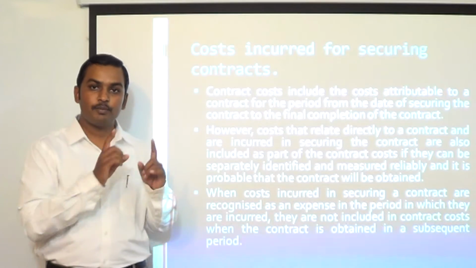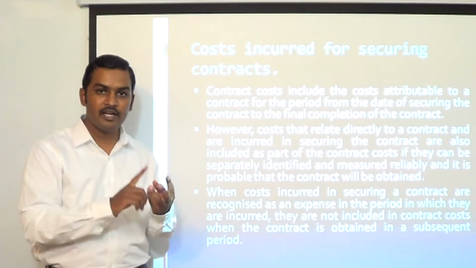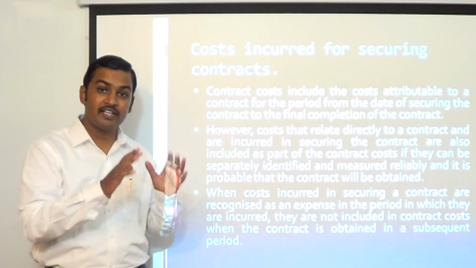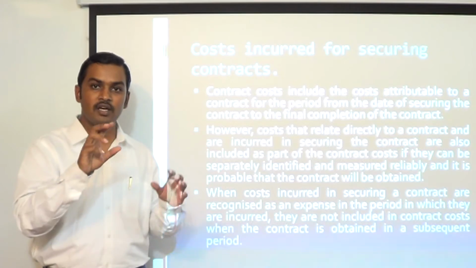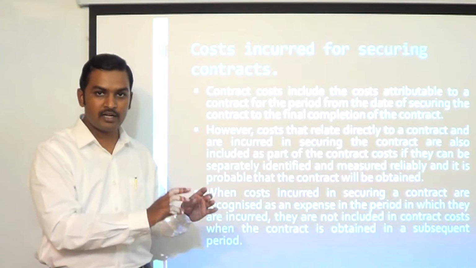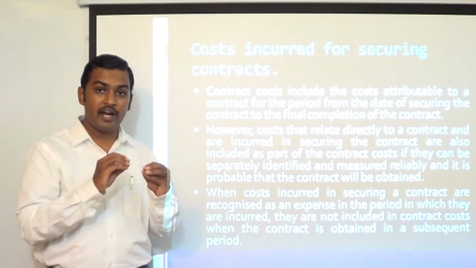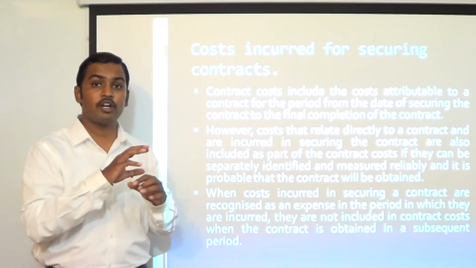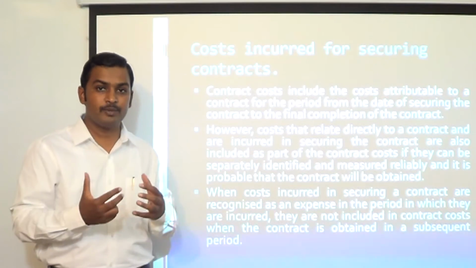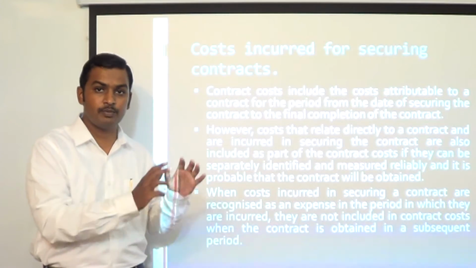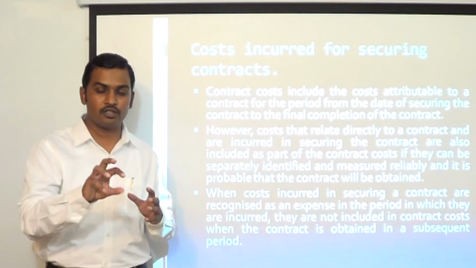So the point is very clear. You should be able to identify. You should be able to measure it reliably. It is probable that the contract would be received. Then in such case, the standard says yes, you can treat them as costs specifically attributable to the contract and include it as part of contract costs. But if it is not possible to identify the cost with the contract, you are not able to reliably measure it, and it is not probable that the contract would be received, in such cases, the better procedure would be to debit these expenses to the profit and loss account and not treat them as contract costs.